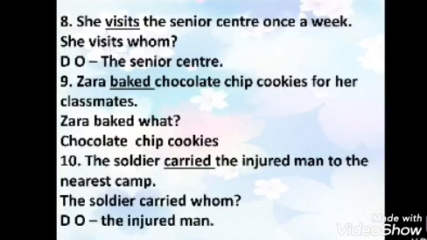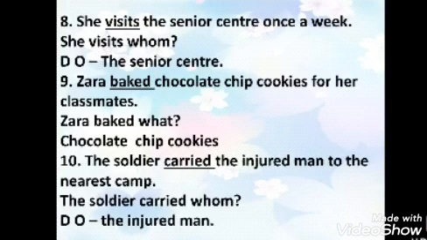The 8th sentence is: she visits the senior center once a week. Now the verb is visits. Now put whom after visits to find the direct object. She visits whom? The answer is the senior center. So the direct object is senior center. I think now it's easy to find a direct object. Simple. You have to put whom or what after the verb to find the direct object in the sentence.